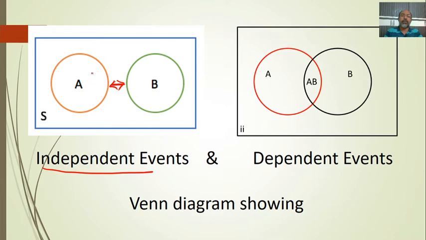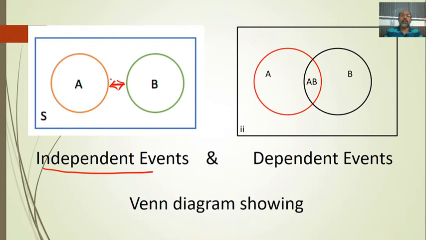For example, a student passing BSc has no relation to his friend passing BCom. So BCom is different, BSc is different, and there are no connections at all.